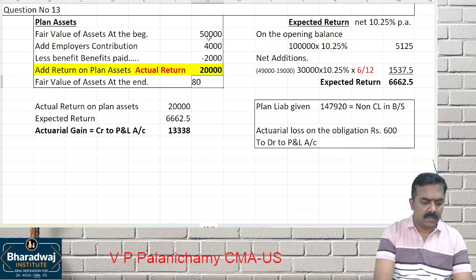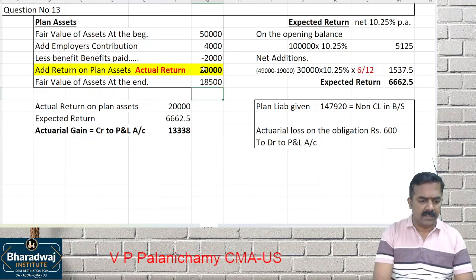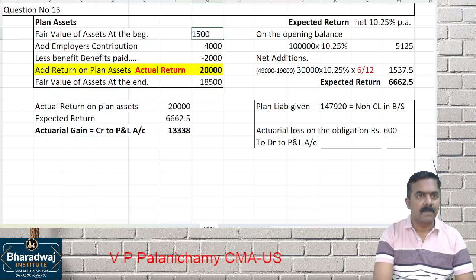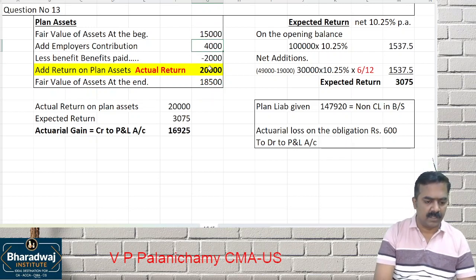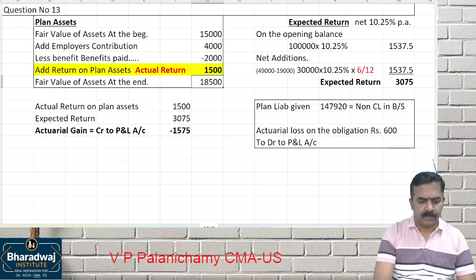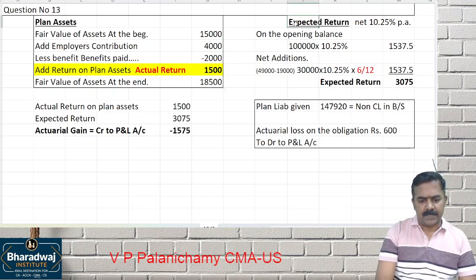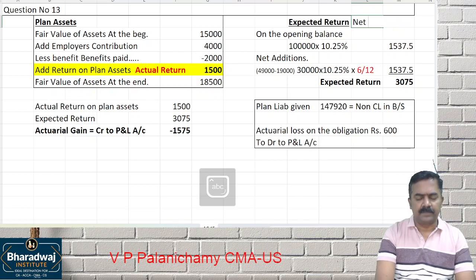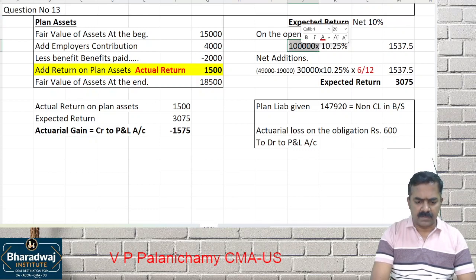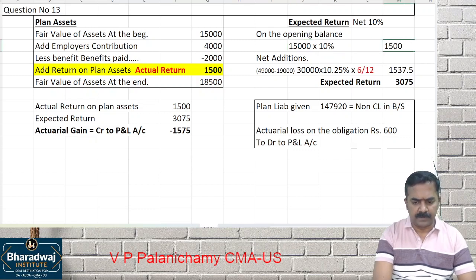80,000? So what is the balance? The 15,000, I think. Opening balance 15,000. What is the balance? 1,500. Expected return after all the net. What is the net expected return? 10%. So on the opening balance, 15,000 into 10%, 1,500 rupees.